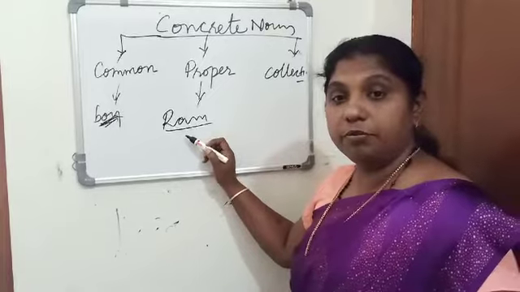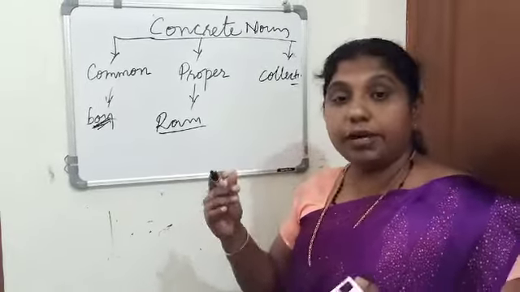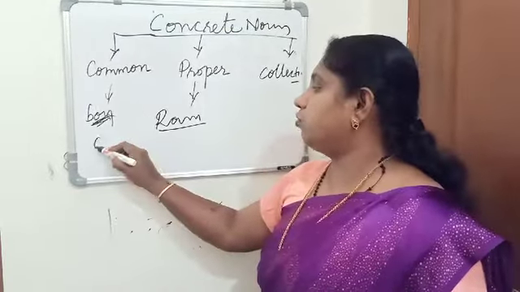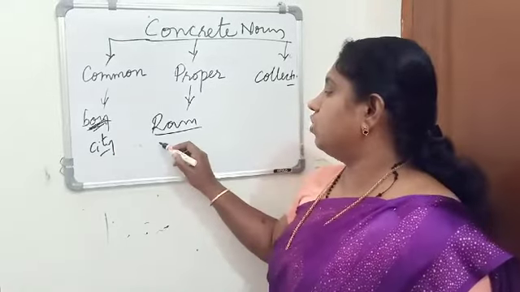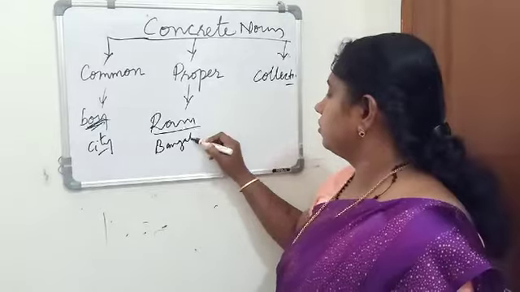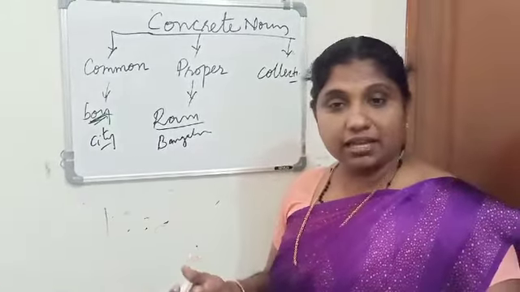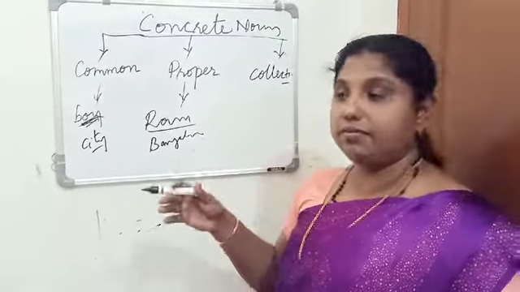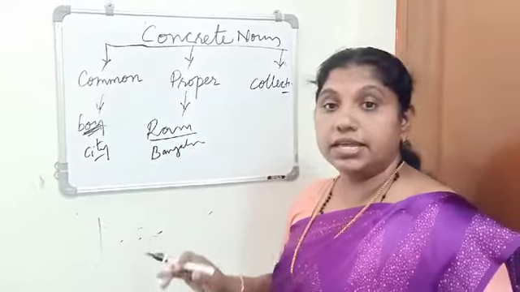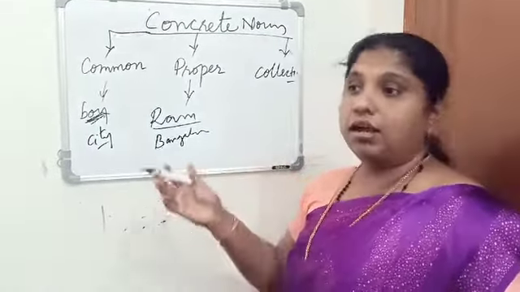A name given to a particular person, a place or a thing is known as a proper noun. I told you common noun city. So Bangalore, Mumbai, Chennai, Kolkata, different cities. When I say them by name, they are proper nouns. So a proper noun is a name given to a particular person, place or a thing.